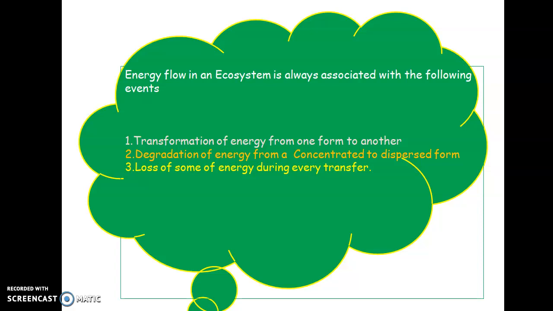Also, we can say that in the first law, during the energy transfer, there occurs a degradation of energy, and it also says that during this process there occurs the loss of some amount of energy. Okay, so these are the three aspects which are always seen in close association with the laws of thermodynamics.